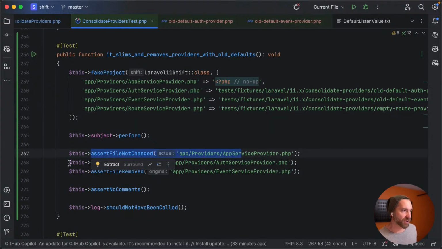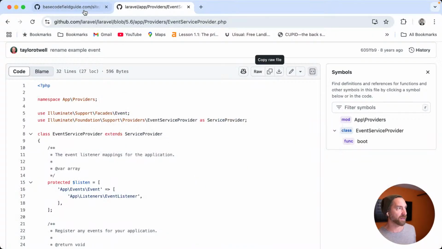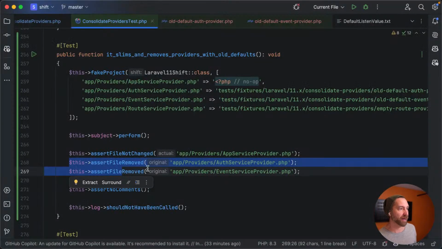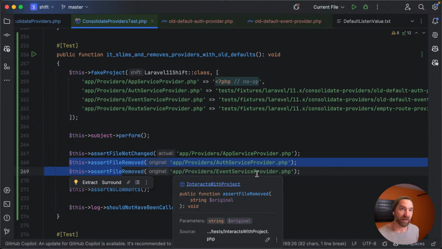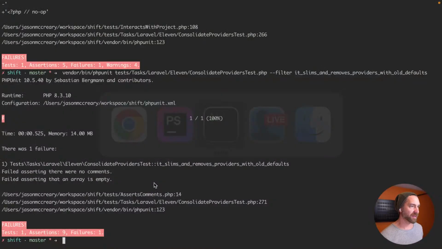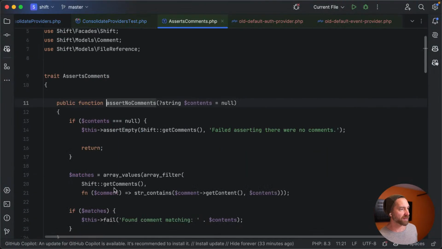So this isn't changed. These did get removed, but the kicker is they got removed in RPR too. That's what we see here. It's red, right? It was deleted as part of that. But we got the comment. That's the part that matters. So now no comments should be left. And instead it's saying failed asserting that 2 were empty. So failed asserting that there were no comments, failed asserting that array is empty. All right, cool.